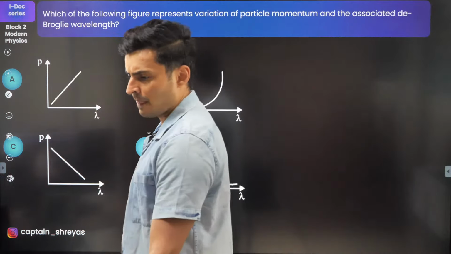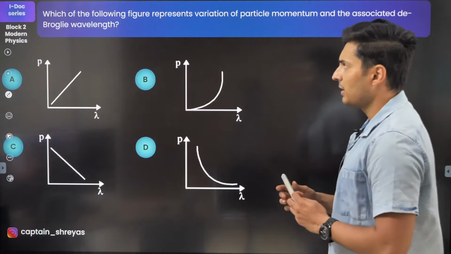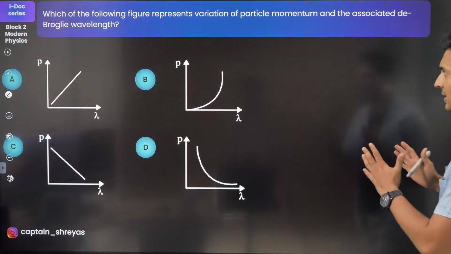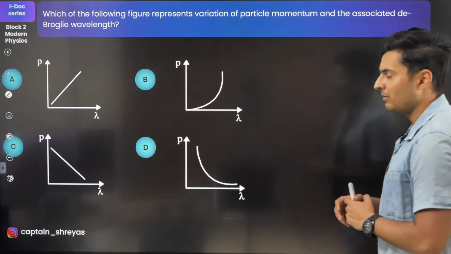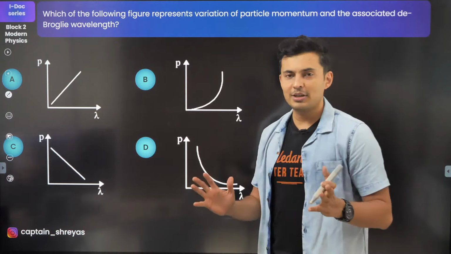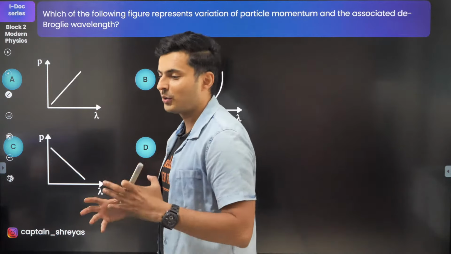Next question. Let's do this. It's a graphical based question. Which of the following figures represents the variation of particle's momentum and the associated de Broglie wavelength? Now this, everybody should get it. I want everybody to put the answer in the chat box. You cannot go wrong with this.